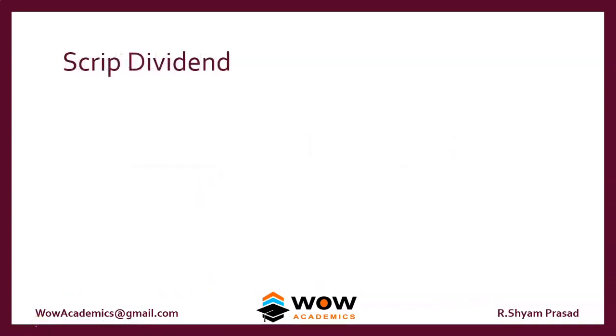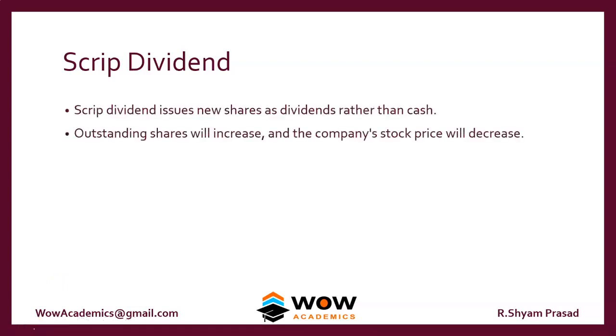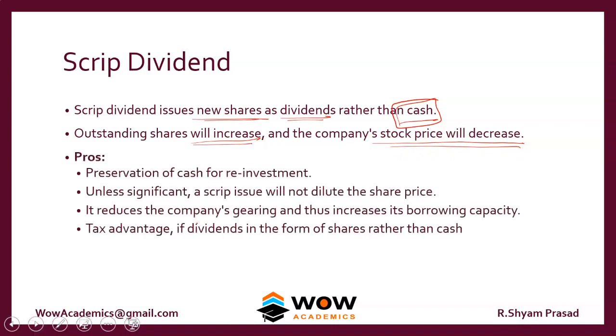So we'll move on to scrip dividend. Whenever a company pays a dividend, it usually has to pay cash, but rather than paying cash, the company can also go in and give a new share as a dividend, okay. So what happens when this is given is outstanding shares will increase, the total number of shares in the company will increase, but the stock price will proportionately fall. So that's about the scrip dividend.